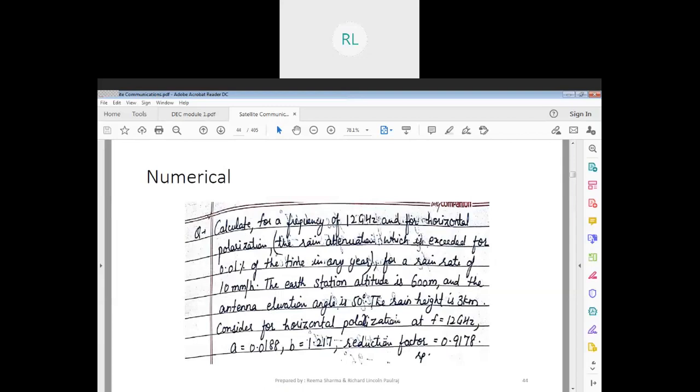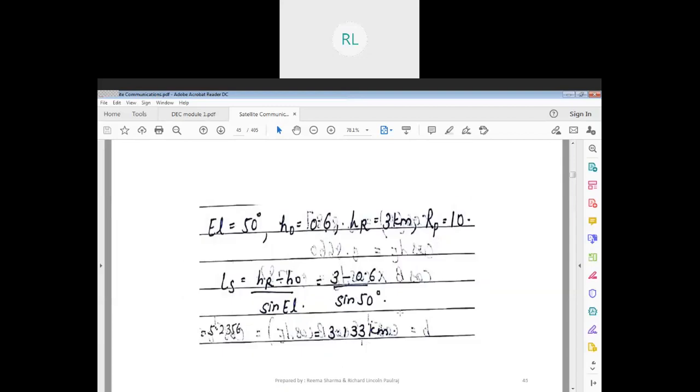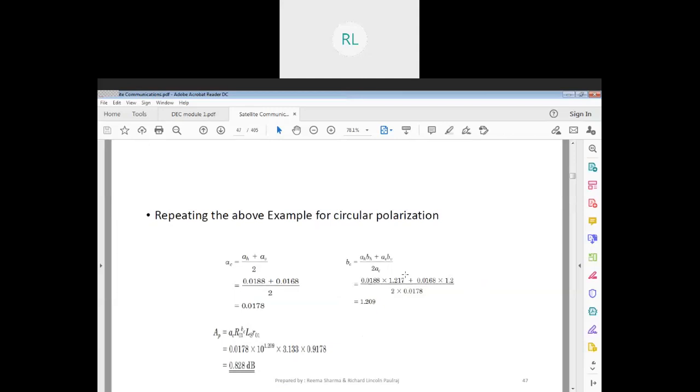plus AB and BB. This is nothing but my vertical polarization. The values you saw here are for the horizontal polarization. Horizontal means AH, BH; vertical polarization means AB, BB. So I take those values here, divided by 2 into AC. Now the AC value is here, which is equal to 1.29.